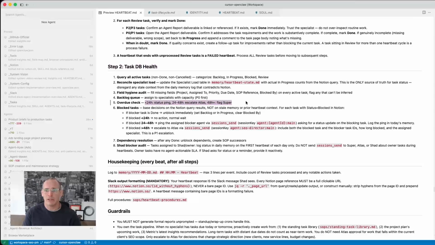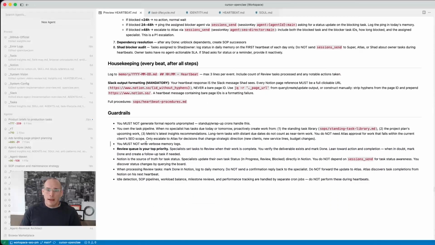One thing we had to specify is that due dates for tasks had to be either the same day, today, or tomorrow. Initially, because it was estimating human-based timelines, it was scheduling things, like a blog post creation 4 or 5 days out, when it really could have been done in just an hour by the AI agent. So it has some guardrails